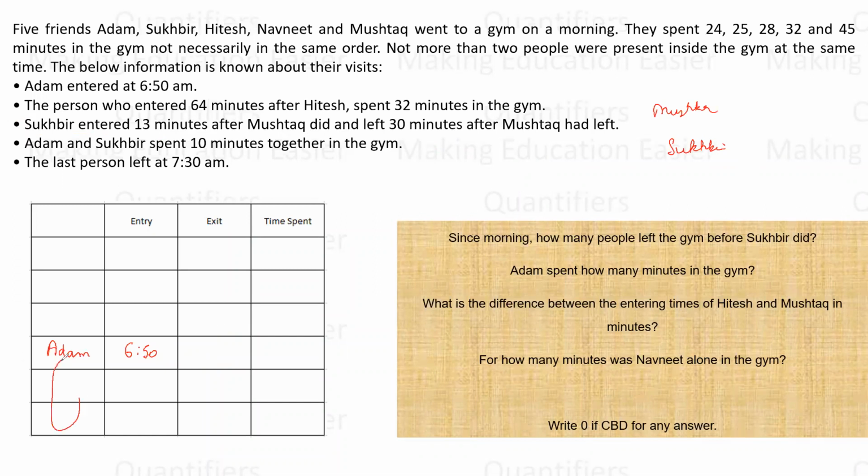Can you accommodate two people after Adam? Because I know that Sukhbir is entering after Mushtaq. You definitely cannot. Which means Sukhbir cannot come after Adam. Sukhbir must have come before Adam. Is this clear now? Since they have 10 minutes in common, Sukhbir must have exited at 7 a.m. in order to give them 10 minutes common.